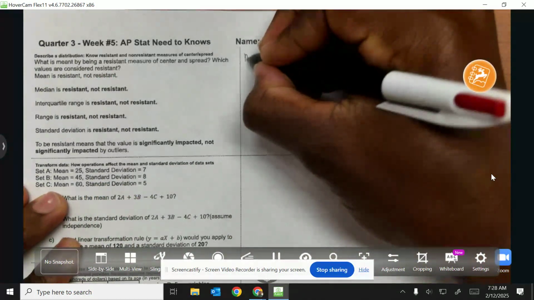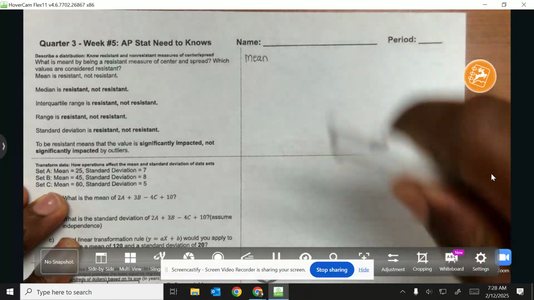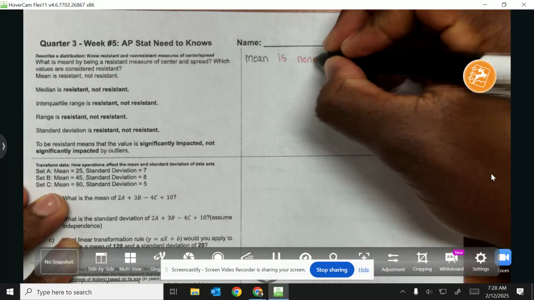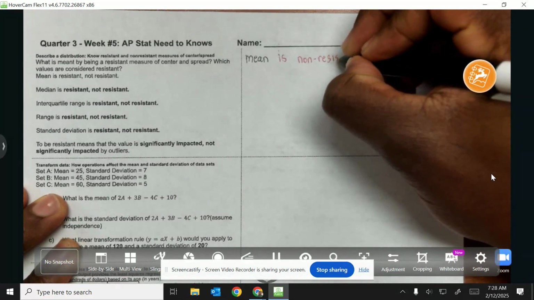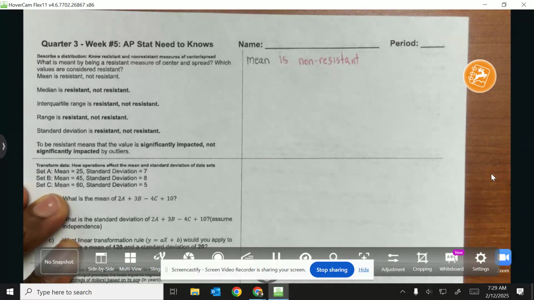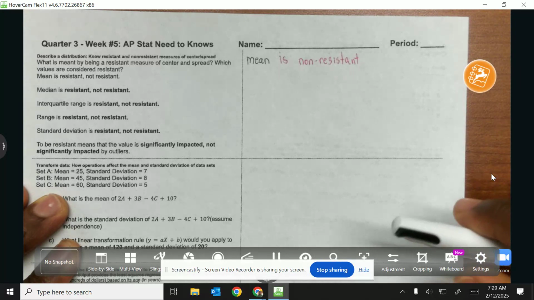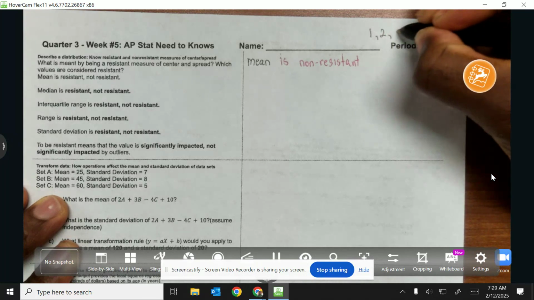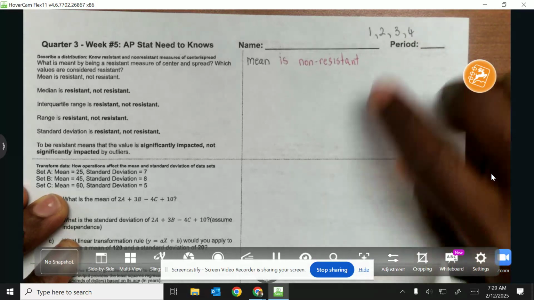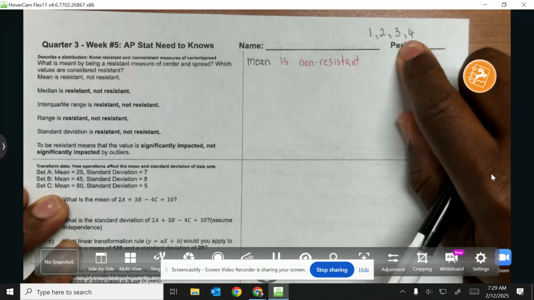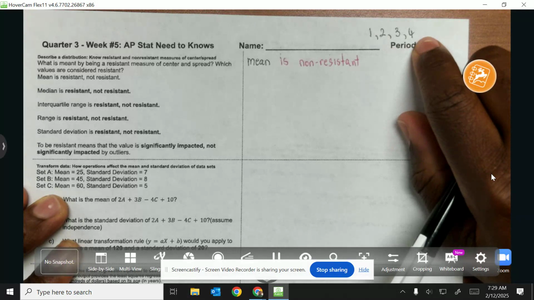First we need to describe whether or not the mean is resistant or non-resistant. The mean we'll consider to be non-resistant. Essentially that means that because the mean is an average of the data set, if there are any outliers, it will generally impact that mean. For example, say we have numbers 1, 2, 3, 4. If I try to find the average of this, I just sum up all of this and then divide it by 4, which will probably give me a very small number.